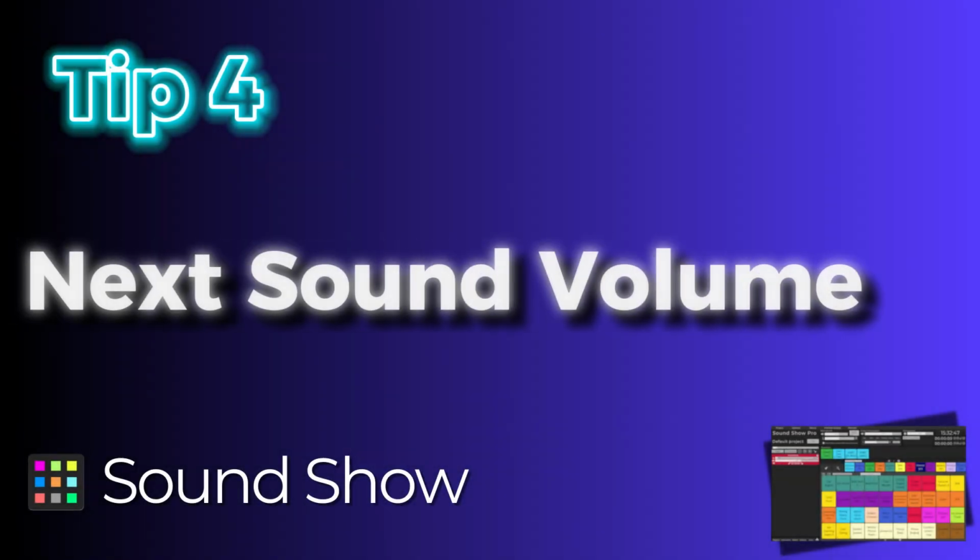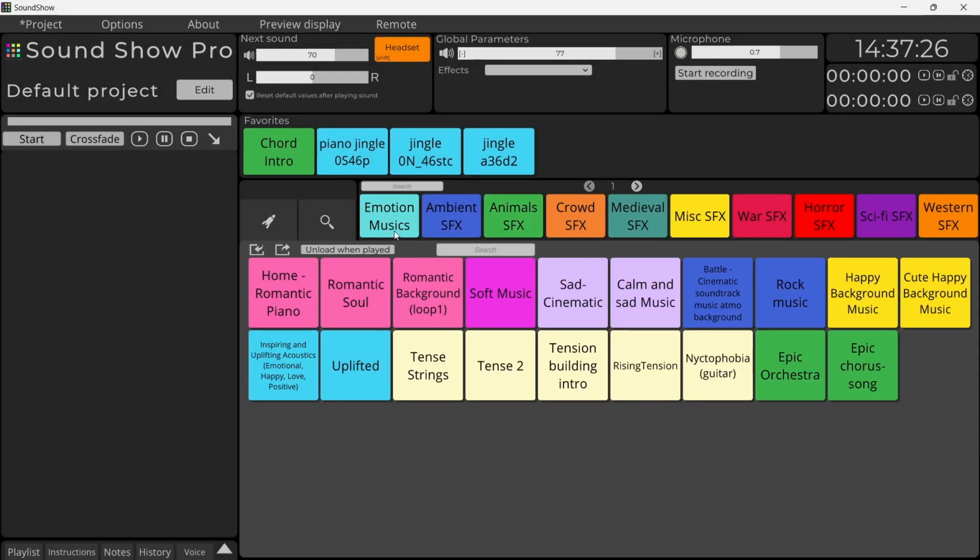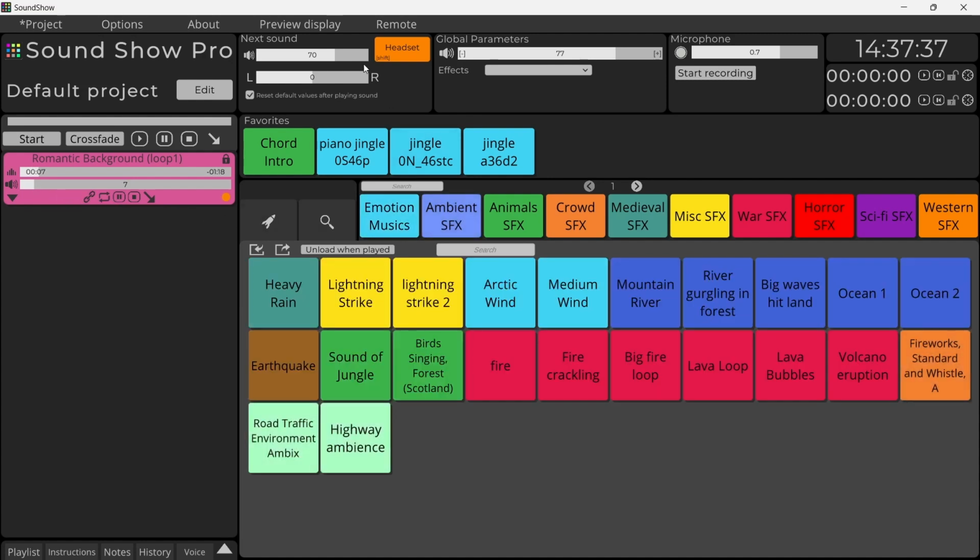Tip number 4, volume of the next sound. Often, when launching background music or atmospheric effects, you want to start with the volume at 0 and gradually increase it so that the sound's appearance is almost unnoticed. In SoundShow, you can set the volume of the next sound to be played using the top slider. Then, you can control the volume of the individual sound on its sound player. This way, the sound blends seamlessly into the performance.